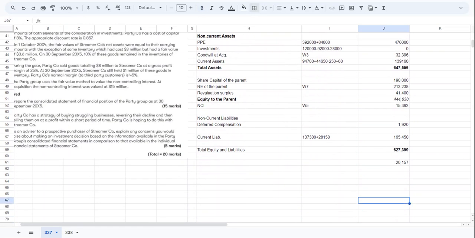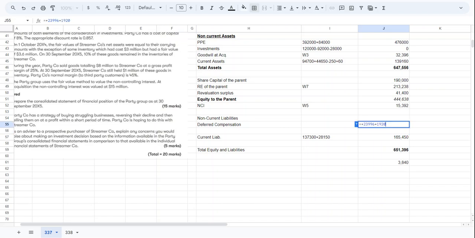Here we are going to take 23,996, which is the deferred compensation, plus the unwinding. We know the amount, it is 1,920.